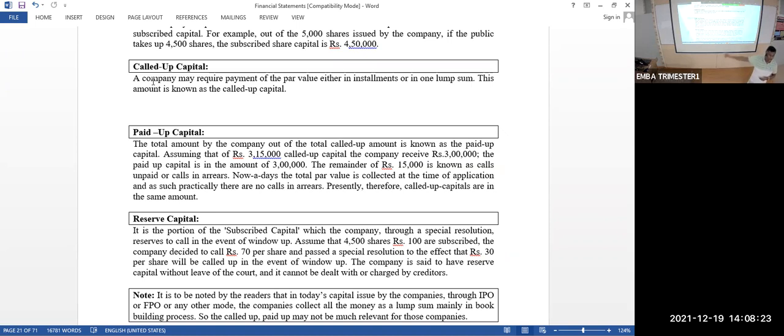Look at the last one, something different. Reserve capital. What is reserve capital? The difference between the authorized capital and the issued capital is called reserve capital. I kept it in reserve. I will use that capital later on. I did not even collect it.